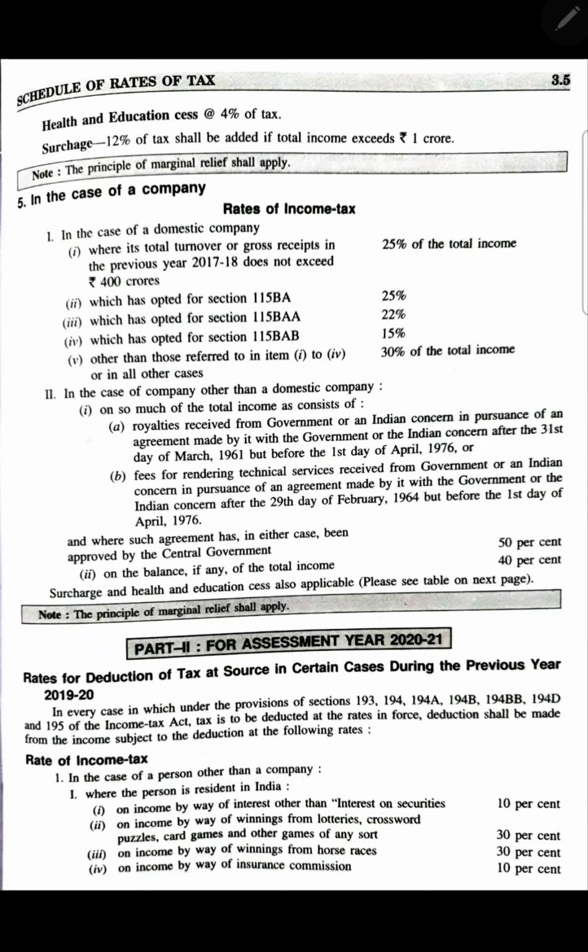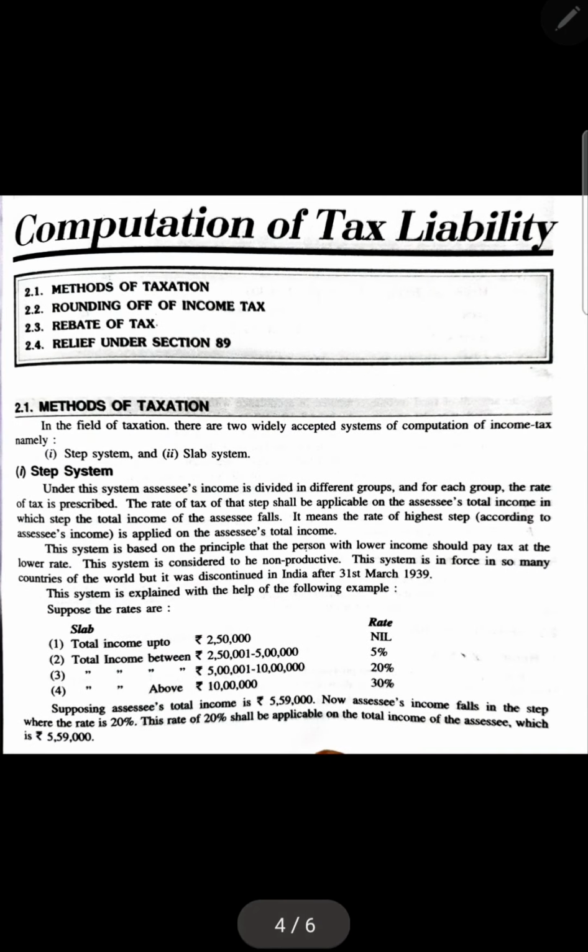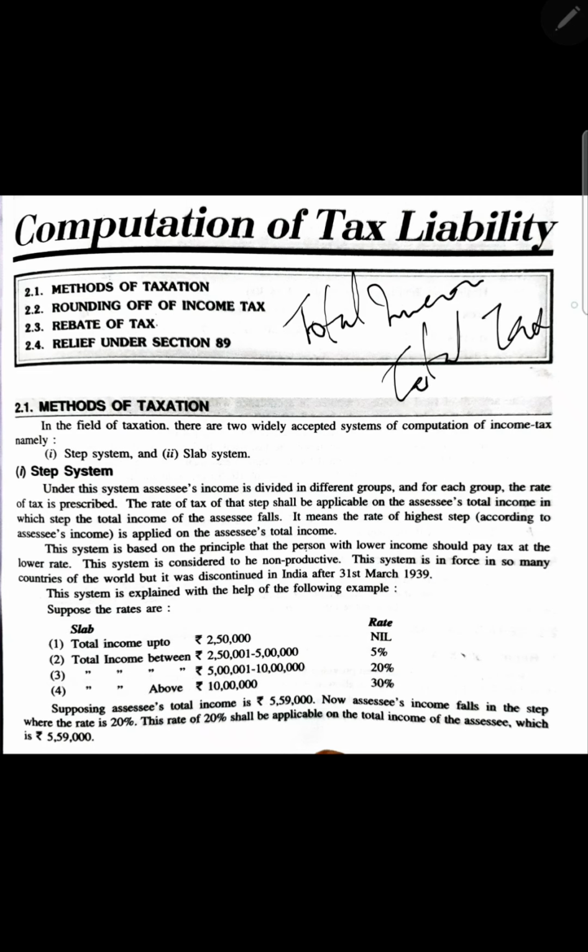As far as deductions and rates are concerned, these are the deductions and rates given here. Please read it once. If you don't understand any deduction, you can ask me. So this is the second topic from this chapter. What we are going to do first is calculation of total income. Second is total tax. Tax means tax liability. Remember, whenever I say calculation of tax, I mean tax liability. So first is this, then second is this.